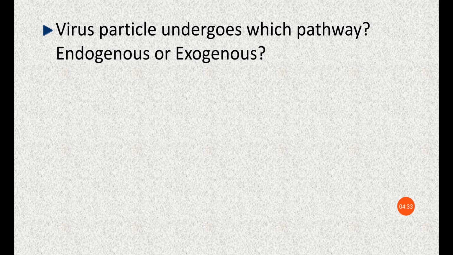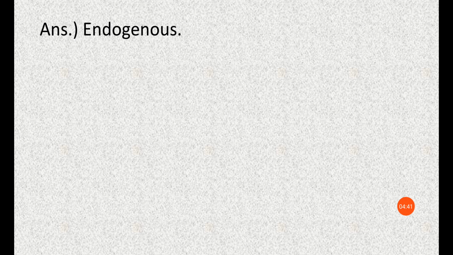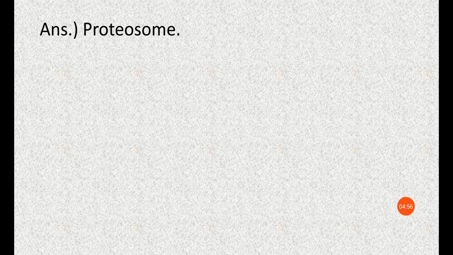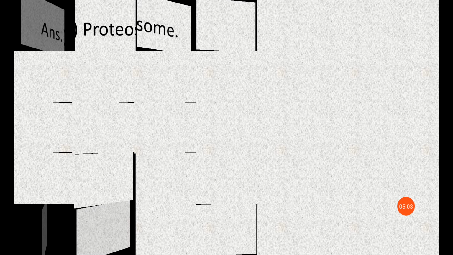Virus particle undergoes which pathway? Endogenous or exogenous pathway. The answer is endogenous pathway. Virus is neutralized in the endogenous pathway. Virus particle is subjected to which organelle? Proteasome or endosome? It is treated by which organelle? That's the question. The answer is proteasome. Proteasome kills away the virus. Proteasome neutralizes the virus particle.